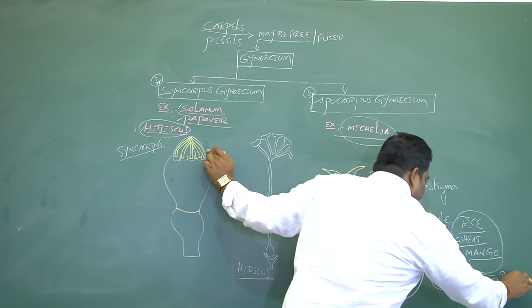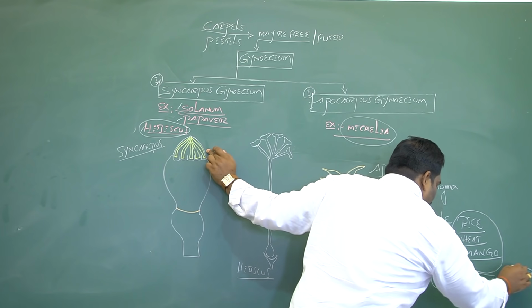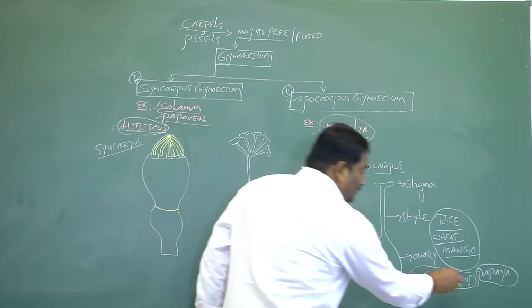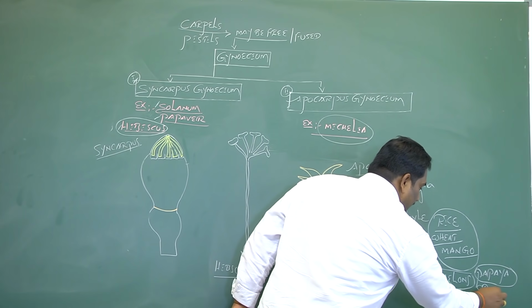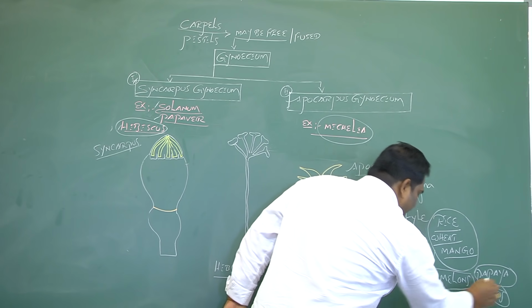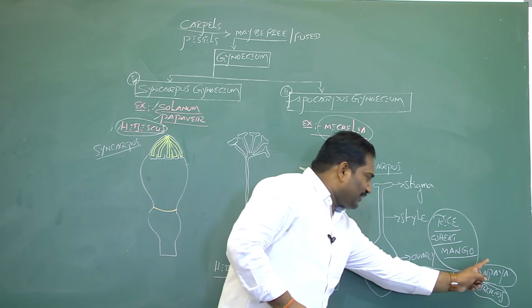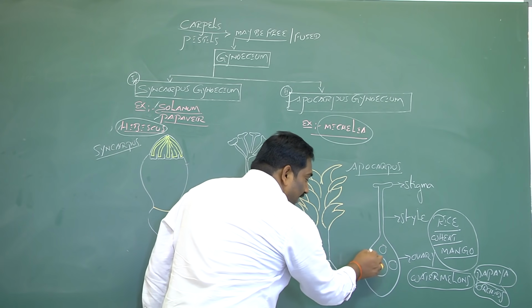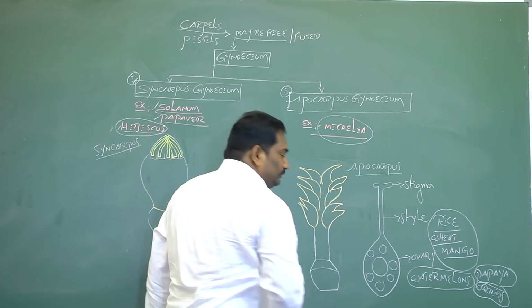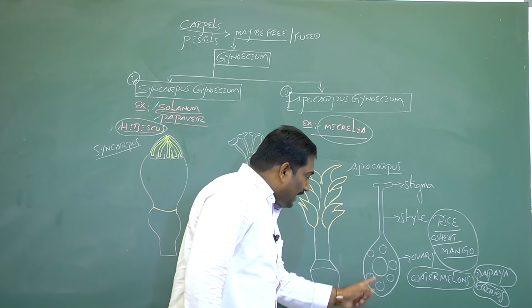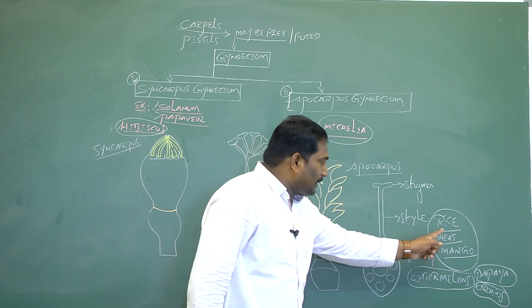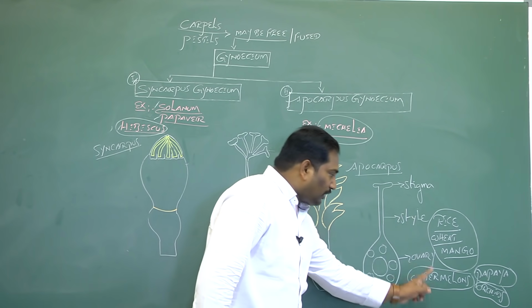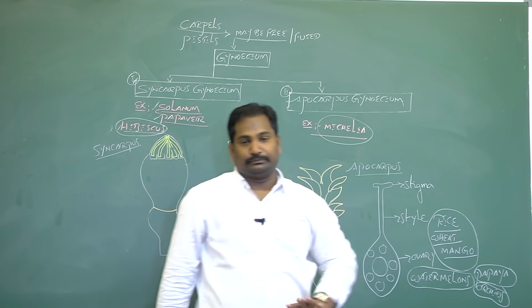In the plants of watermelon, papaya and orchids, the seeds are smallest in size. In watermelon, papaya and orchid plants, each ovary has many ovules. Each ovary has a single ovule in the rice plant, wheat plant and mango, while each ovary has many ovules in watermelon, papaya and orchids.